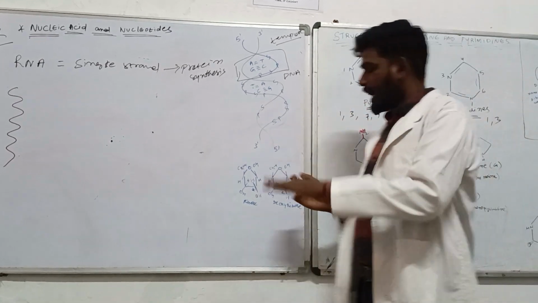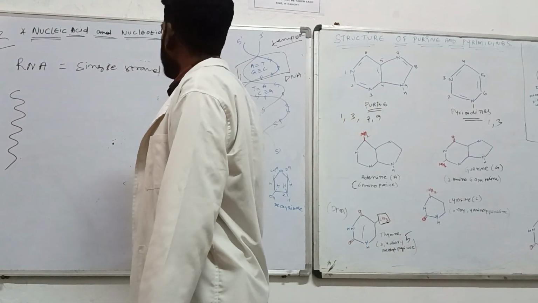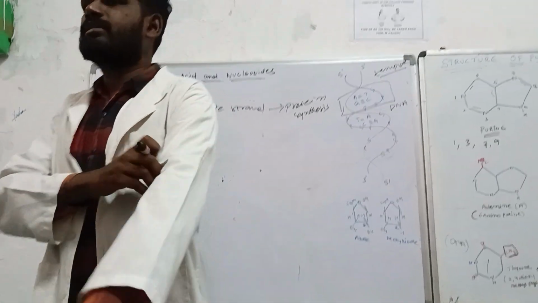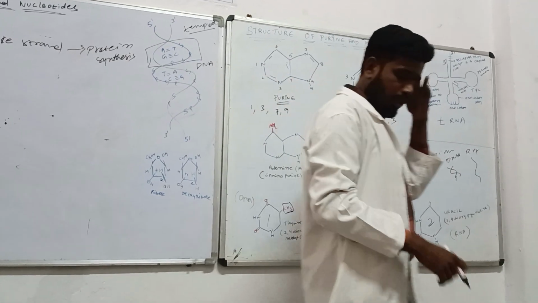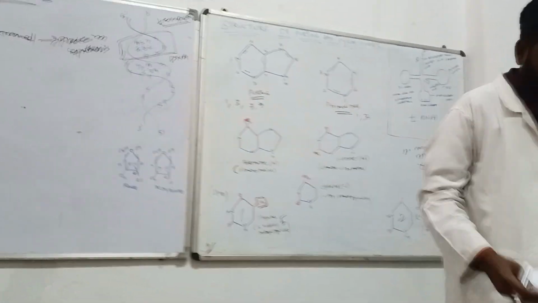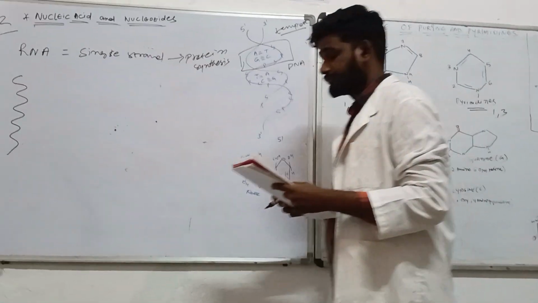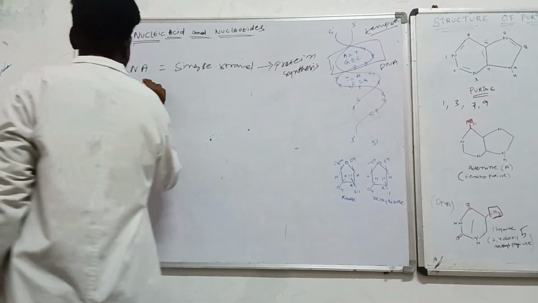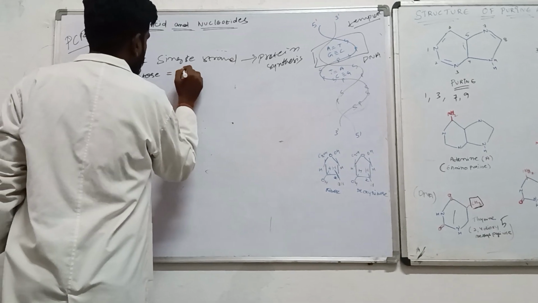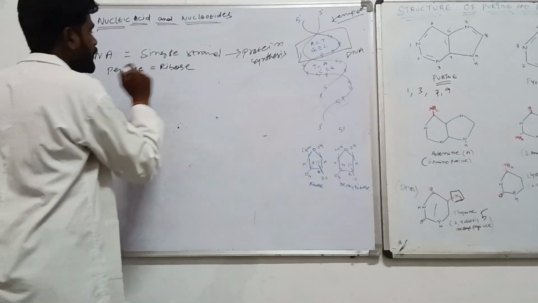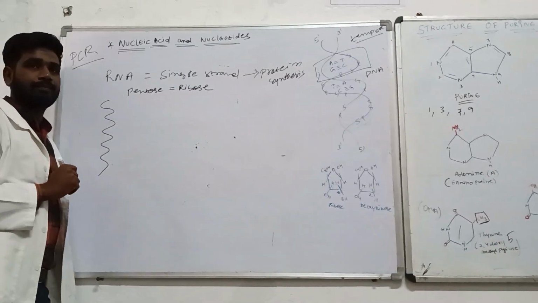So the RNAs are single strand and responsible for protein synthesis inside your body. Now the RNAs have a pentose sugar. The pentose sugar in them is ribose.